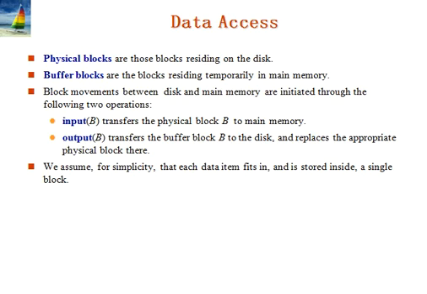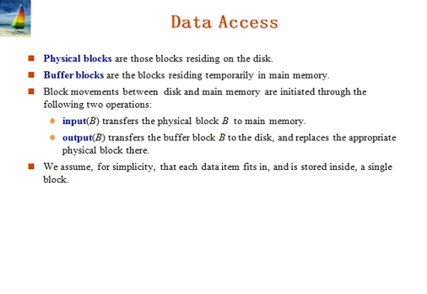Block movements between disk and main memory are initiated through the following two operations: input B and output B. Input B transfers the physical block B to main memory. Output B transfers the buffer block B to the disk and replaces the appropriate physical block there.